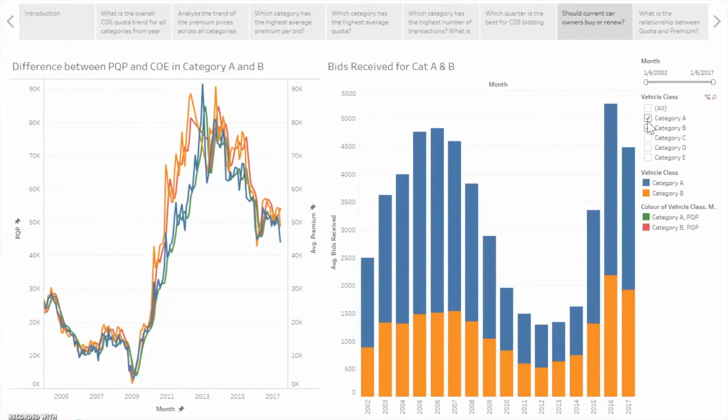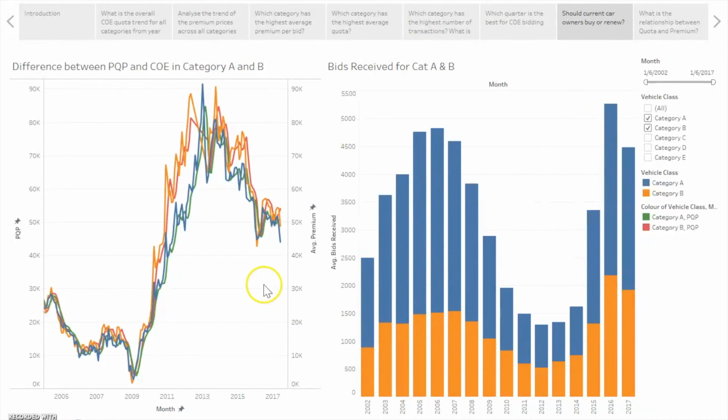However, current car owners must note that the competition of the bids is steep when there is a lower quota, which in turn results in the COE price being higher. As such, if they do decide to buy a new car and bid for COE, they might not be successful, and hence they are risking the chance of not being able to drive for an undetermined period of time, on top of having to bear the excessive cost of buying a new car.